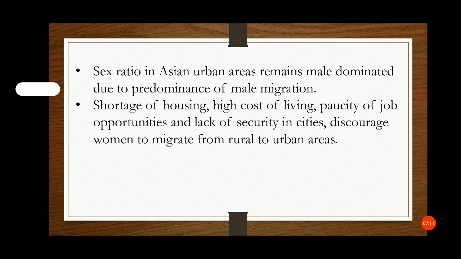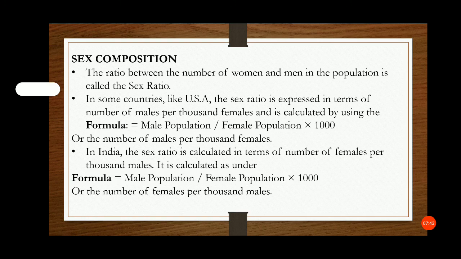The sex ratio in Asian urban areas remains male dominant due to the predominance of male migration. Shortage of housing, high cost of living, paucity of job opportunities and lack of security in cities discourage women from migrating from rural to urban areas.